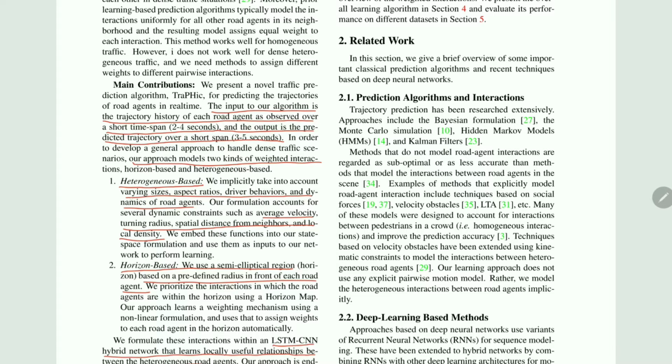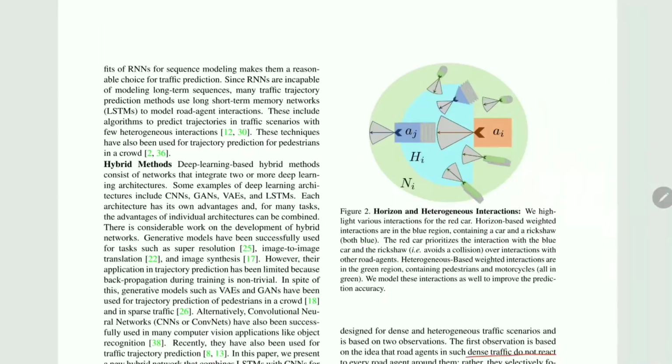First, heterogeneous-based, which involves objects of various sizes, aspect ratios, driving behaviors, and dynamic road agents. It also considers constraints such as average velocity, turning radius, spatial distance of neighbors, and local density. With horizon-based, they consider a semi-elliptical region based on a predefined radius in front of each road agent. Overall, the model is a hybrid LSTM-CNN network that learns locally useful relationships between different heterogeneous road agents.